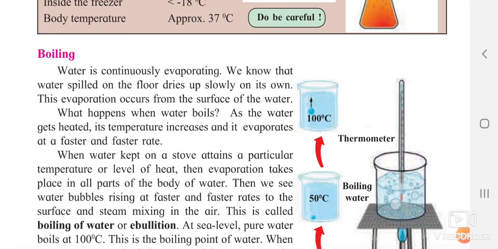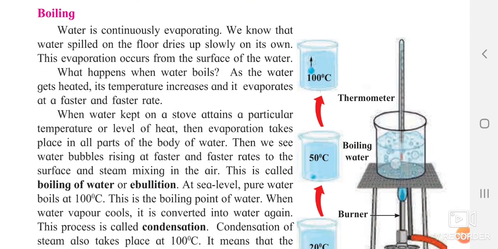Now what is meant by boiling? Yes, when you keep the water in a glass and start heating it, you will understand one thing, that it goes on heating slowly. First it will be somewhere about 20 degrees Celsius, then it will be 50, and then at a certain stage you can see that the water inside the jar is boiling. What actually is this? Yes, you can see the evaporation process is taking place very fast, and this process is called boiling of water, or there is another word that is called ebullition.